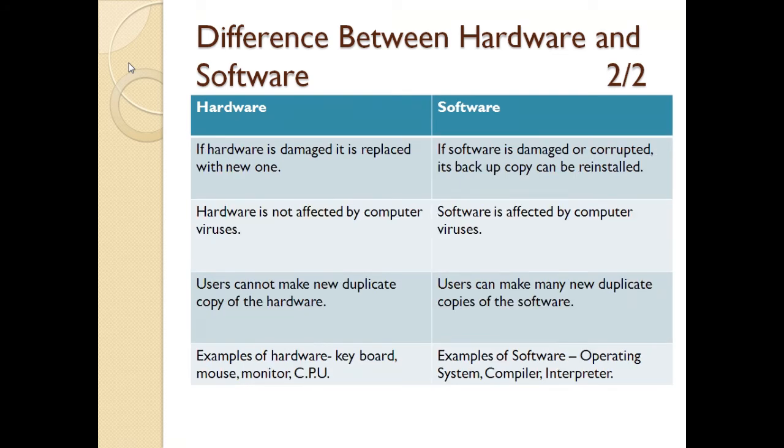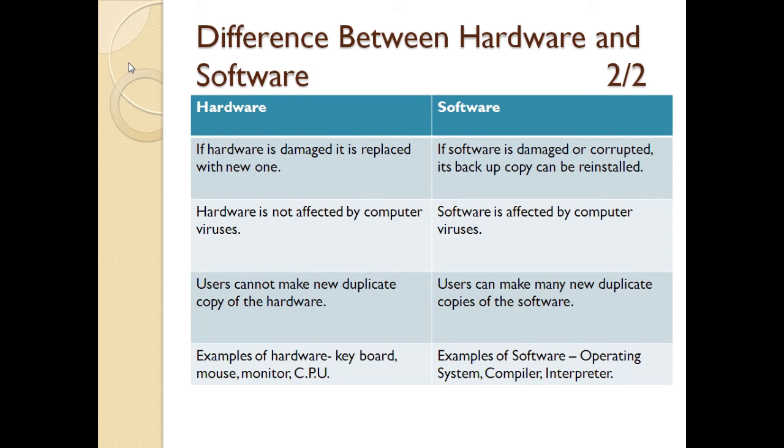The next difference: in hardware, if hardware is damaged, it is replaced with new hardware. But in case of software, if software is damaged or corrupted, its backup copy can be reinstalled. For example, if we have installed the Windows operating system in our computer or laptop and Windows has been damaged or corrupted, then we can reinstall the Windows operating system, which is software, in our computer. Then next difference, hardware is not affected by computer viruses, but software is affected by computer viruses.